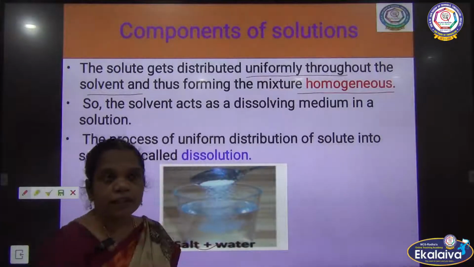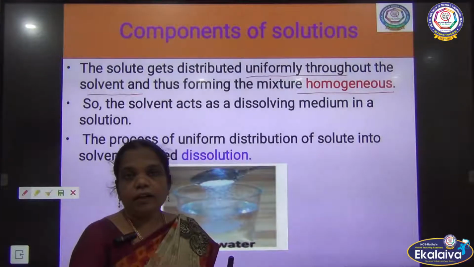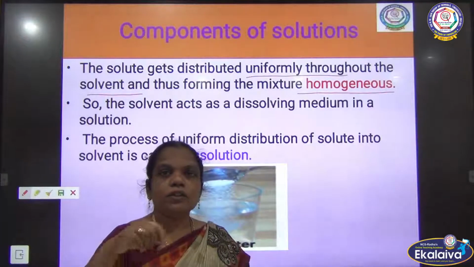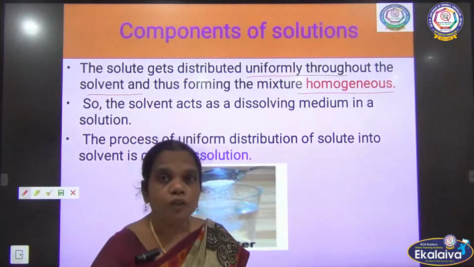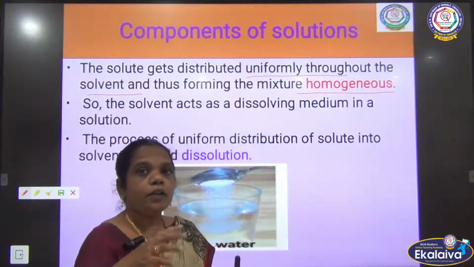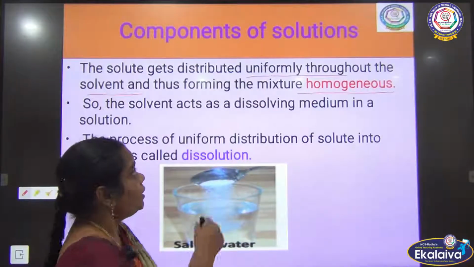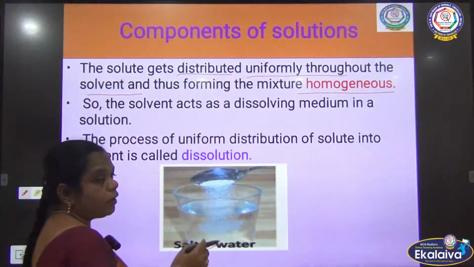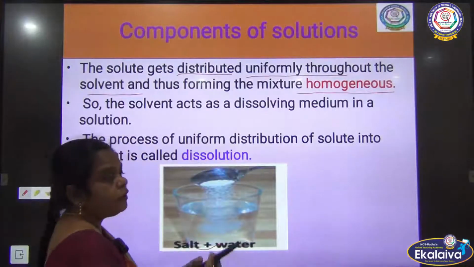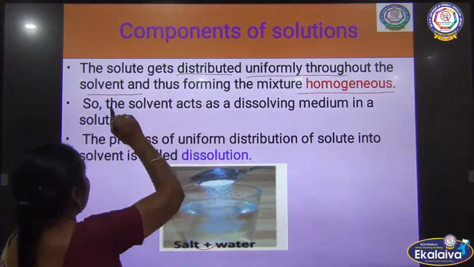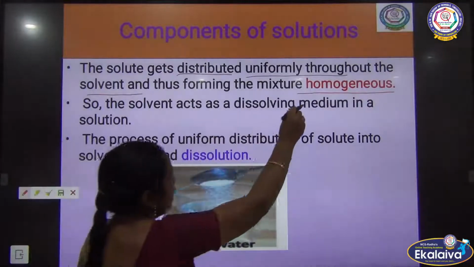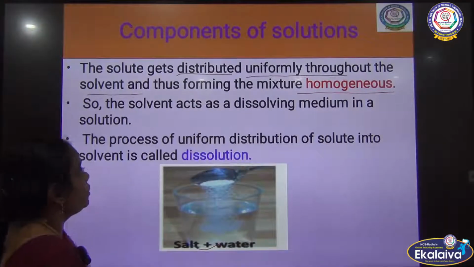Like that, if you see the salt solution, the salt is going to dissolve in water and form a homogeneous mixture, because it is distributed. Which one is distributed? The salt or sugar, the solute particles, are distributed uniformly in the solvent, forming a homogeneous mixture.